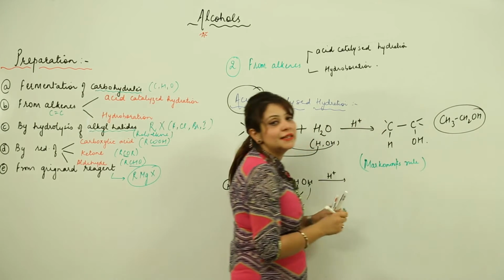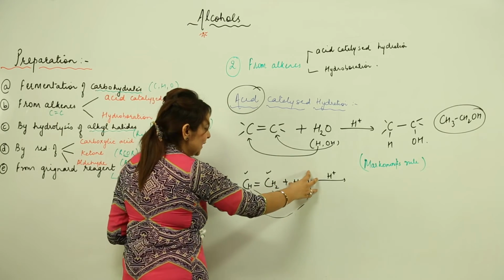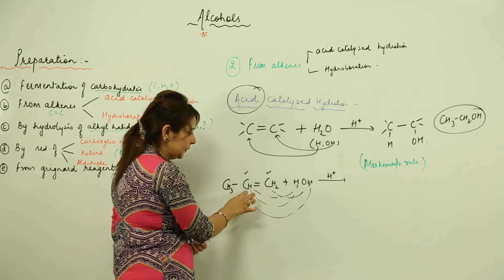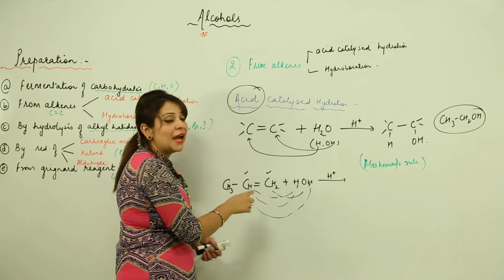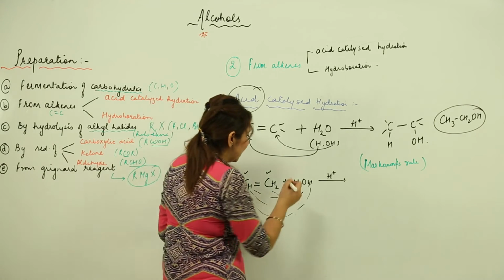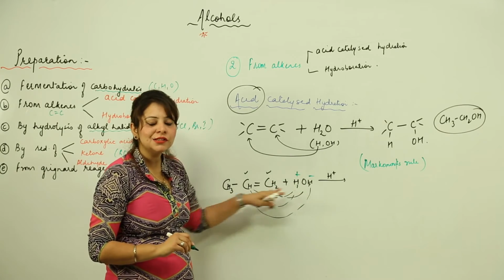What does this rule suggest actually? This rule suggests that whenever you are adding any substance, then a negative part of that substance attaches to a carbon across the double bond which carries the lesser number of hydrogen atoms. I repeat, suppose we have this as the positive part and this as the negative part. You are going to add this into this, right?